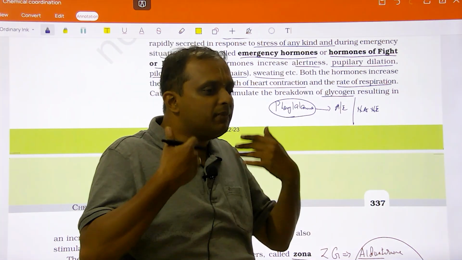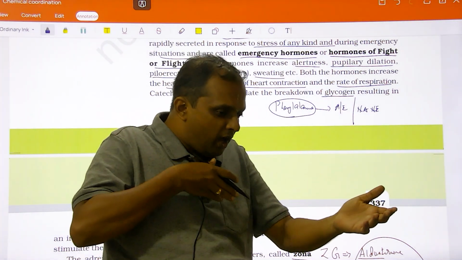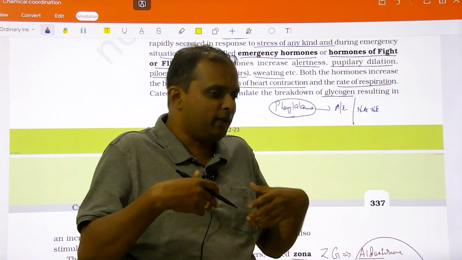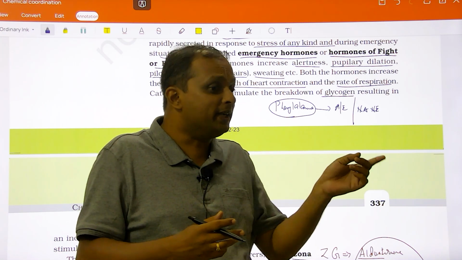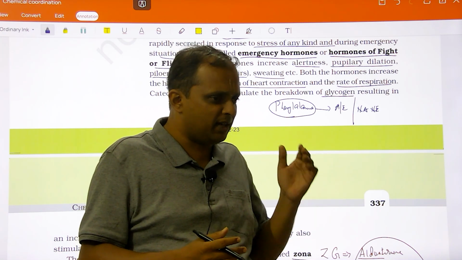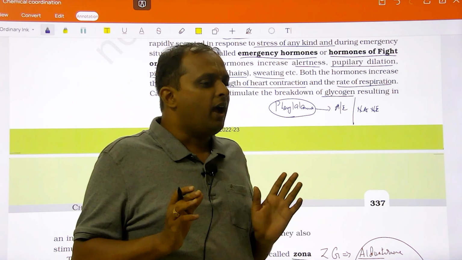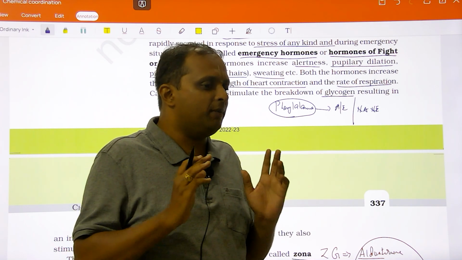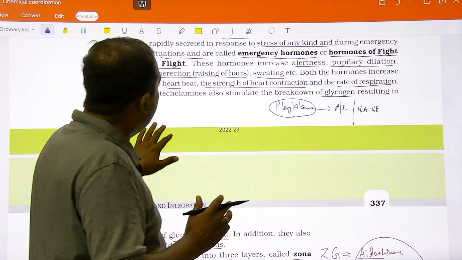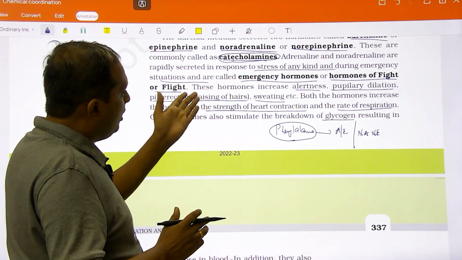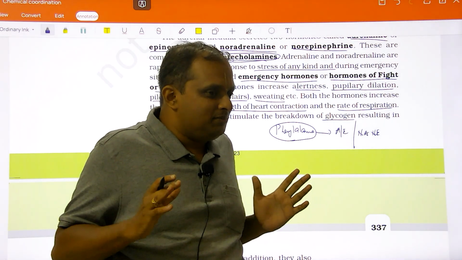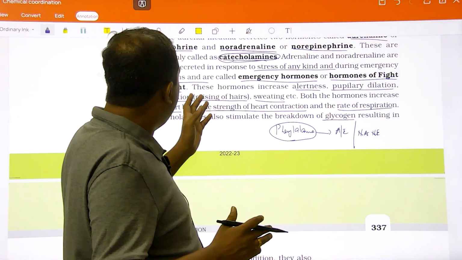So you keep consuming more oxygen. Along with increased food supply, there is also increased supply of oxygen. So more energy will be liberated, that is through internal respiration that we have seen in previous chapter, glycolysis, link reaction, Krebs cycle, and that makes the person comfortable during emergency situation. Apart from that, it also makes the person alert. Say assuming that there is a snake, you will be alert. So it creates alertness, pupillary dilation and piloerection.